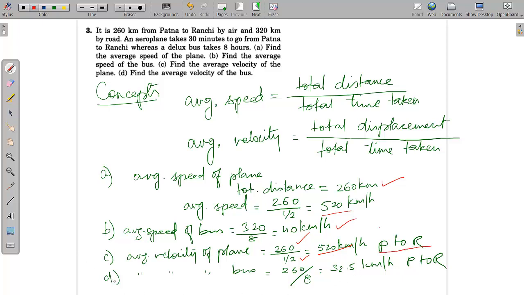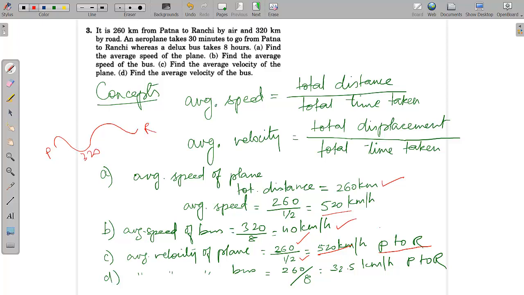Now question number D asks for the average velocity of the bus. Average velocity of the bus will be the total displacement covered divided by the total time taken. As we see, the total distance the bus has traveled is some 320 kilometers from Patna to Ranchi.